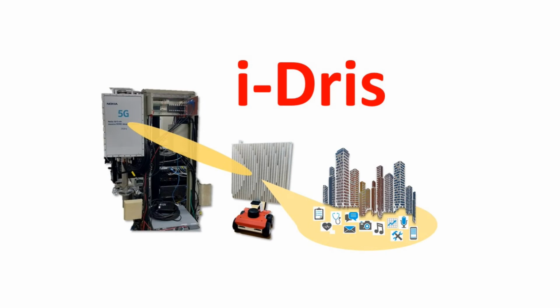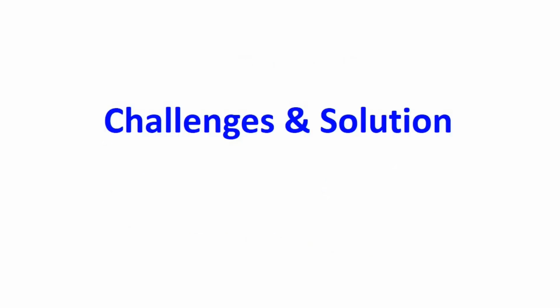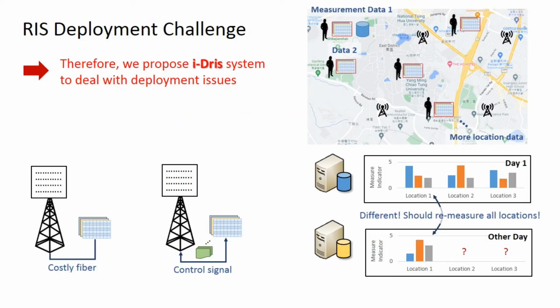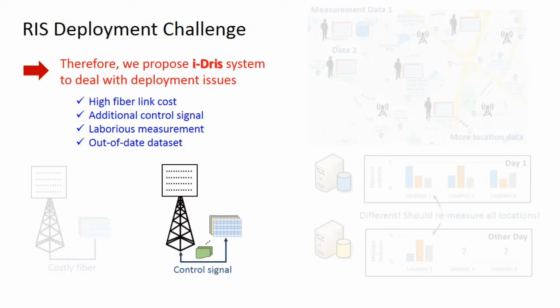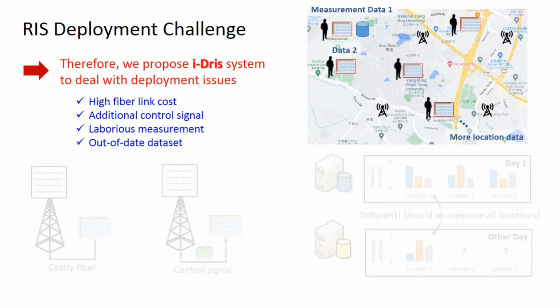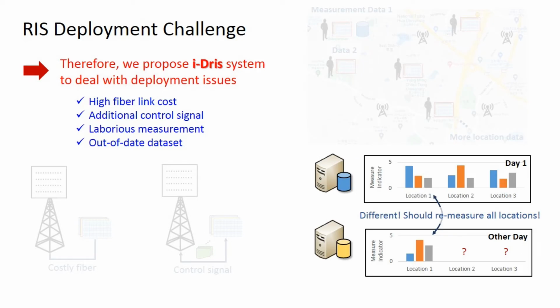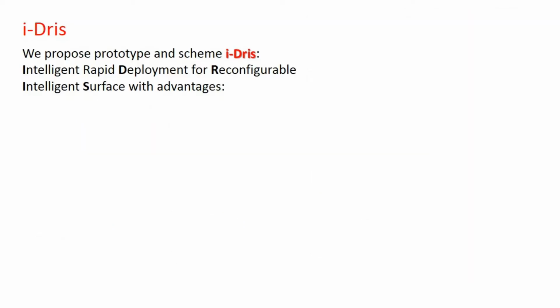Here comes the solution: i-Dris. Proposed i-Dris system has dealt with the deployment issues, such as fiber cost, additional control signal, laborious measurement, and out-of-date dataset. i-Dris, short for Intelligent Rapid Deployment for Reconfigurable Intelligent Surface, has substantial benefits.